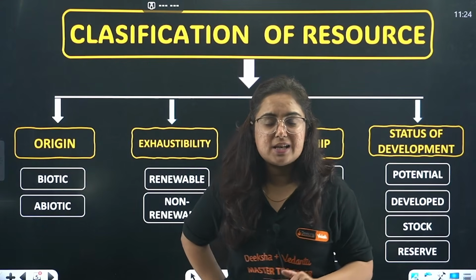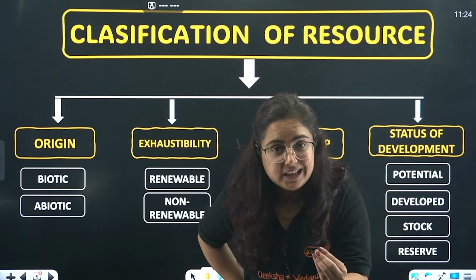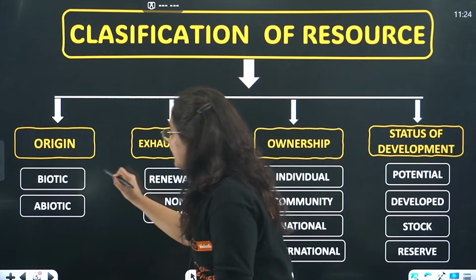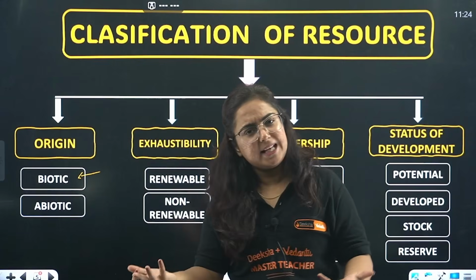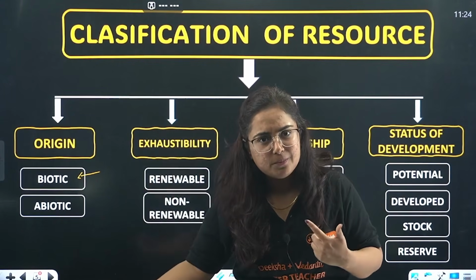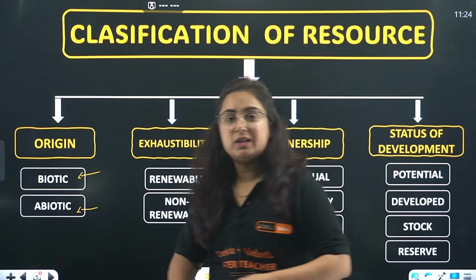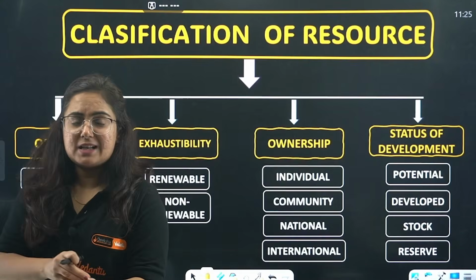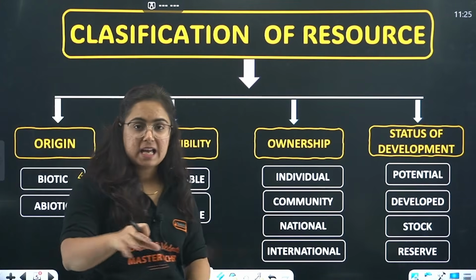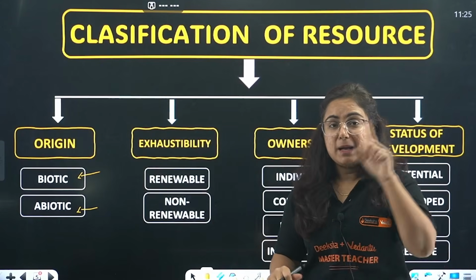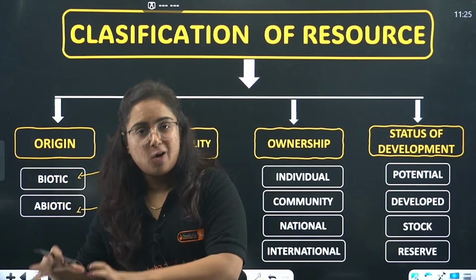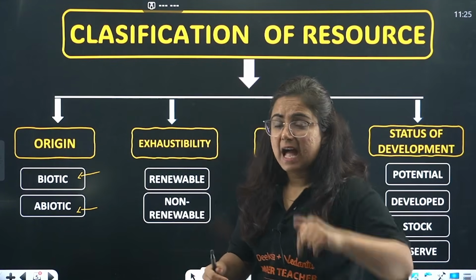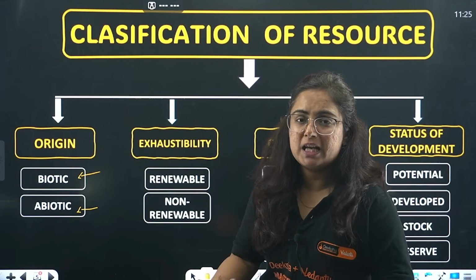So you guys study biology as a subject. What are you studying in that? Anything that has life. So a type of resource which has life is considered a biotic resource. Very easy. Quickly think about the answer in your mind right now. Then we have abiotic resource, anything which does not have life. Right? So resources can be classified on the basis of origin as biotic as well as abiotic. Abiotic resources do not have life, biotic resources have life. Think about examples in your mind right now. Okay, and if possible, please type it in the comment section so that I can understand whether you are getting it or not.